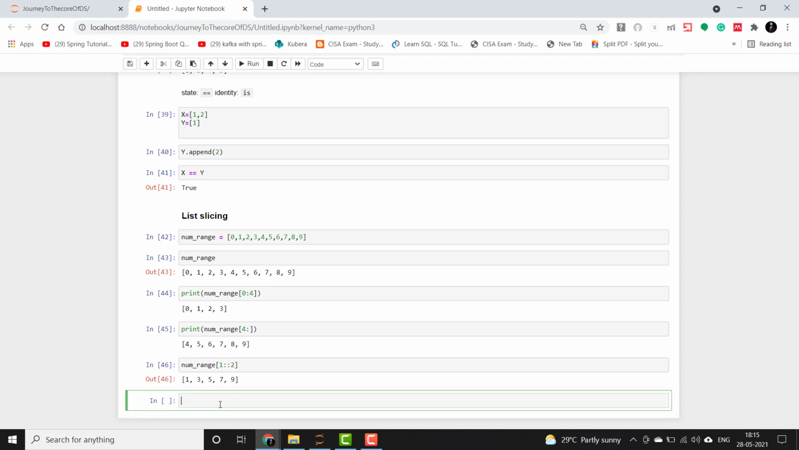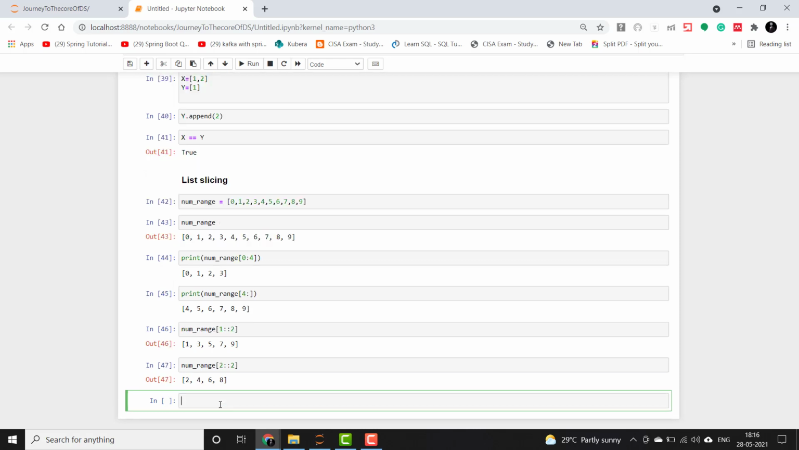Likewise, we can print the even numbers also by num_range 2 colon 2. So this will start the indexing from the second element, and it will go up to the last, and it will start alternating the elements in the list. So these are even elements.